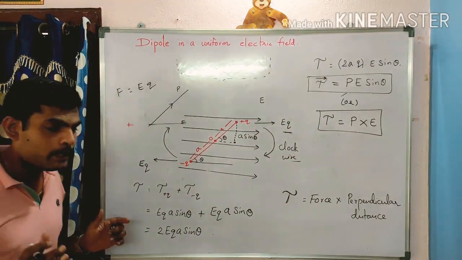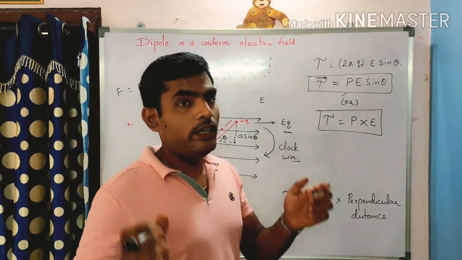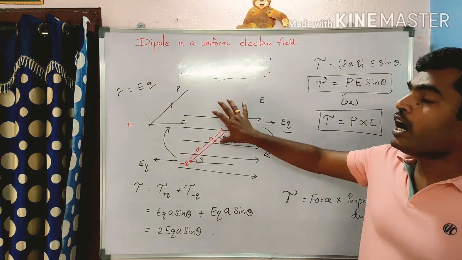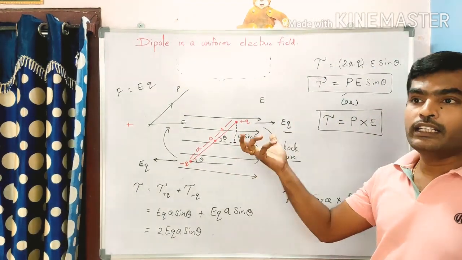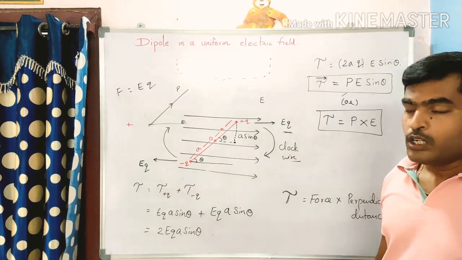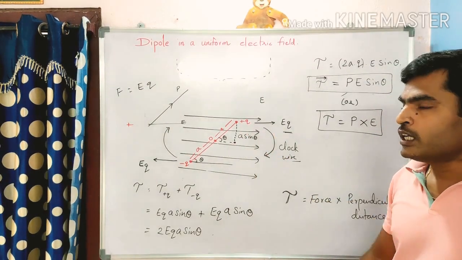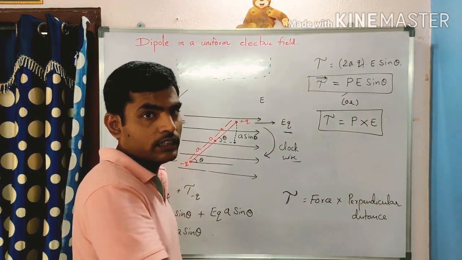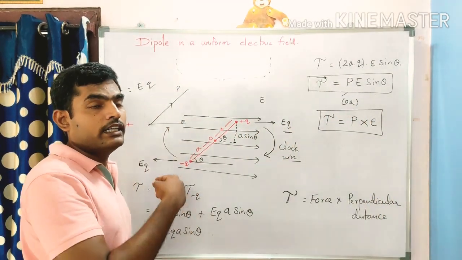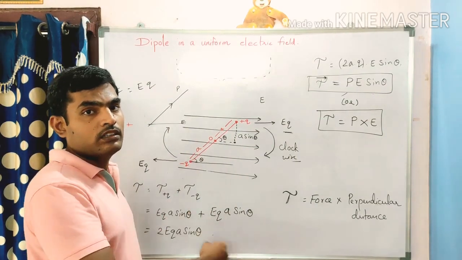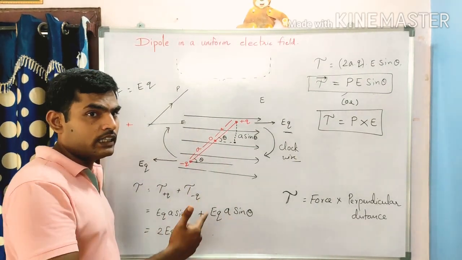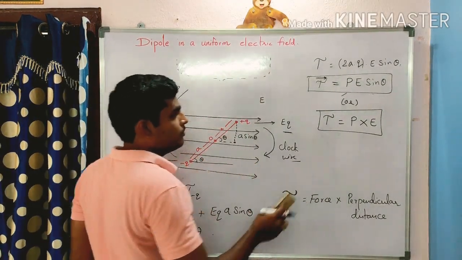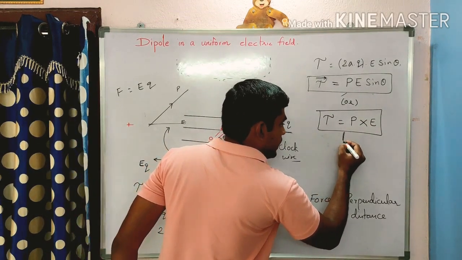So what happens when you place an electric dipole in an electric field? When you place an electric dipole in the electric field, a torque is generated, a turning effect is generated. It rotates. How long does it rotate? Does it rotate continuously, like the seconds hand or minutes hand in a clock? No, it doesn't rotate like that. So up to what time does it rotate? Till this torque is generated, till